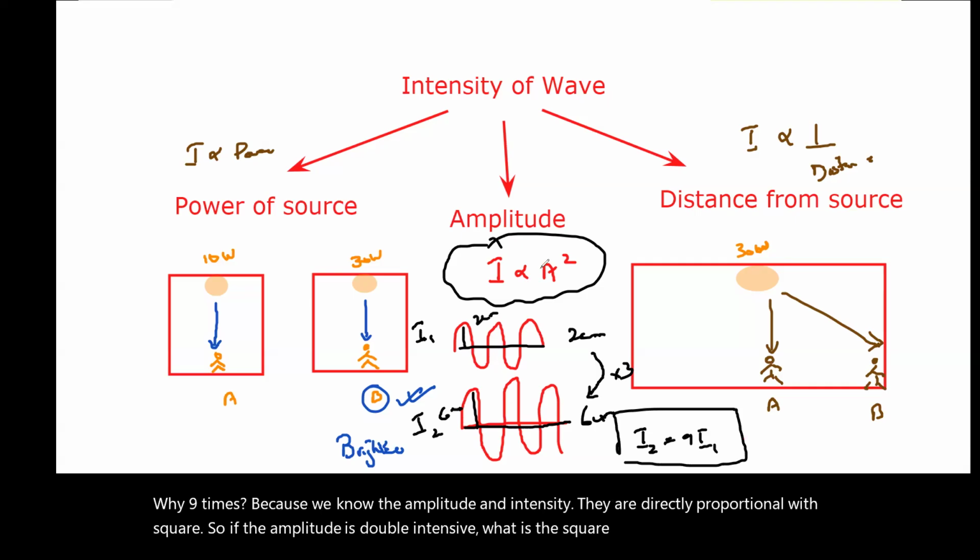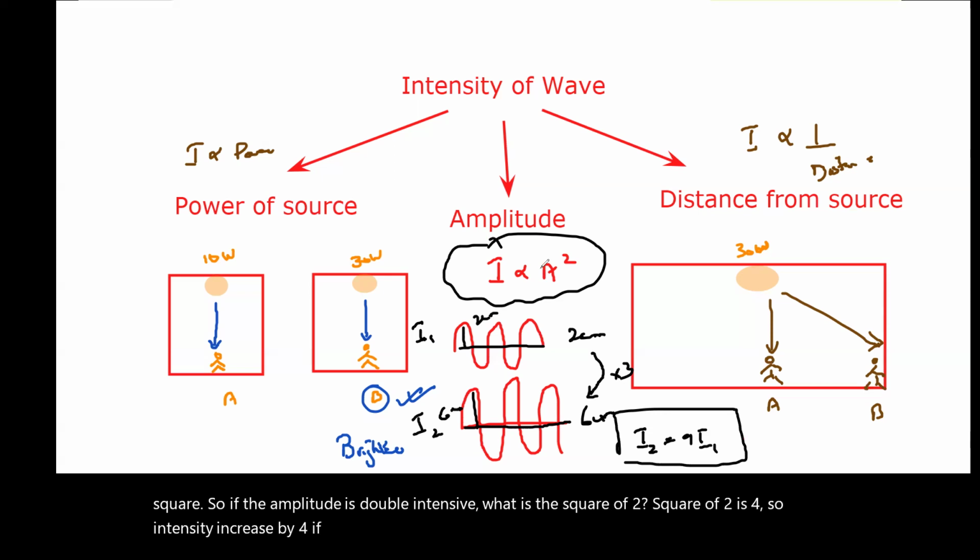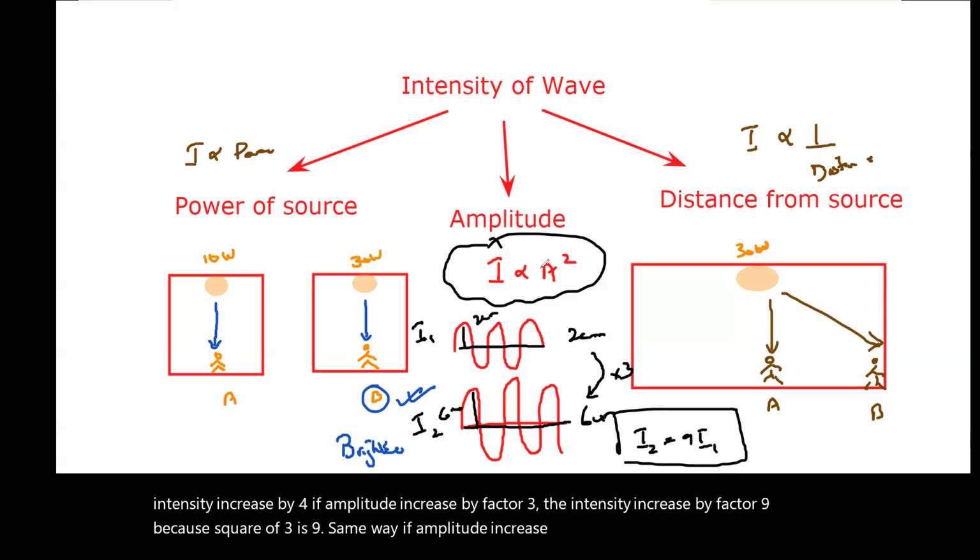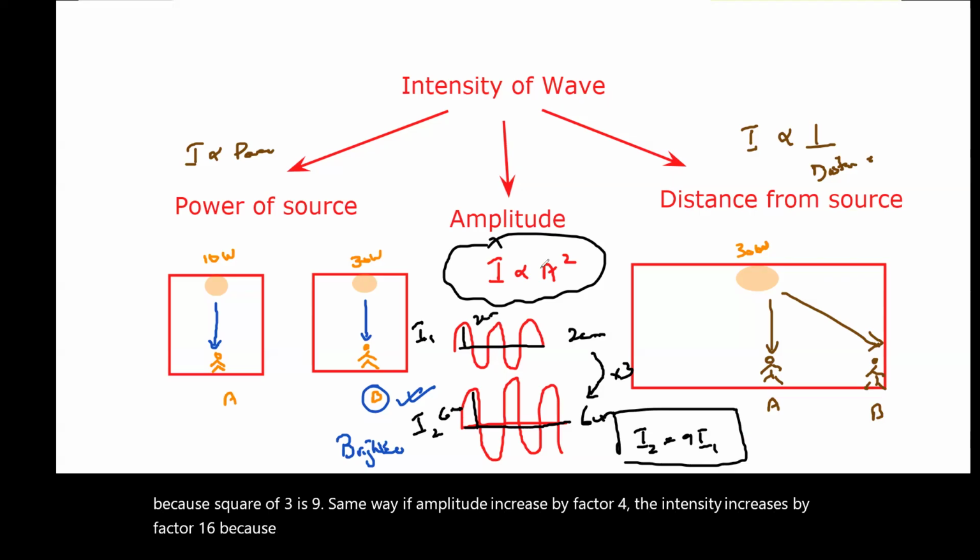Square of 2 is 4. So intensity increased by 4. If amplitude increased by factor 3, the intensity increased by factor 9 because square of 3 is 9. Same way, if amplitude increased by factor 4, the intensity increases by factor 16 because square of 4 is 16.